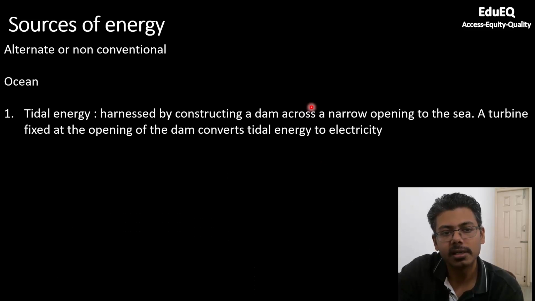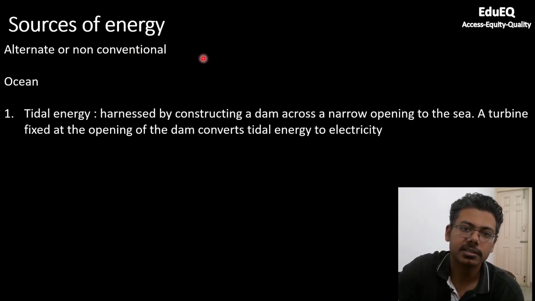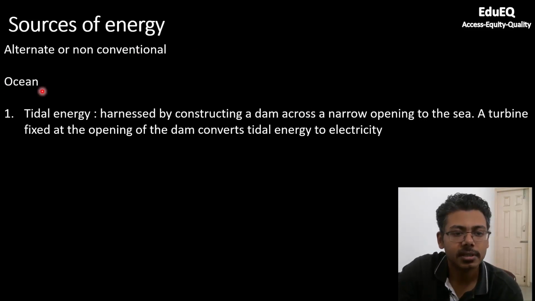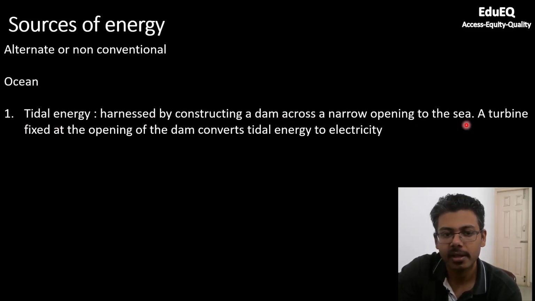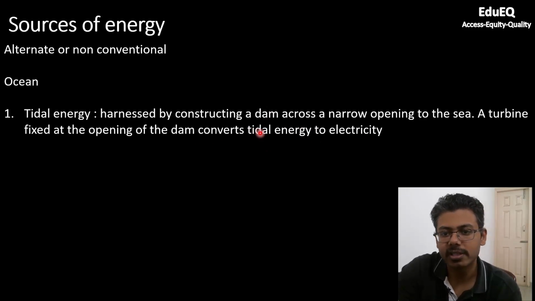Now coming to another important source of energy, but again the efficiency is too low, but nonetheless it is an alternate source of energy, which is the ocean. So first one is tidal energy. This can be harnessed by constructing a dam across a narrow opening to the sea. A turbine is fixed at the opening of the dam which converts the energy in the tides to electricity. Tides are caused by the gravitational pull of the moon. So whenever there are high tides, you can harness a lot of energy by rotating the turbine, and in case of low tides, the energy generation will be limited.